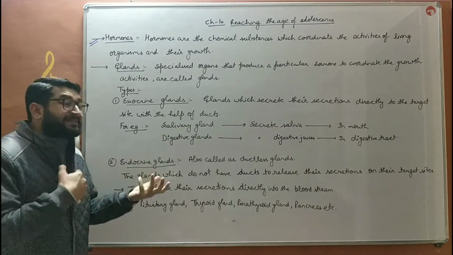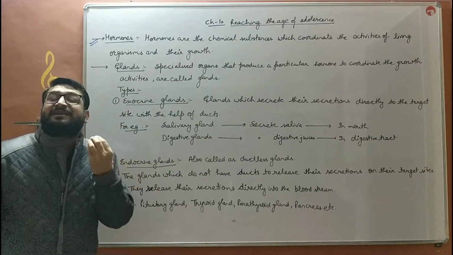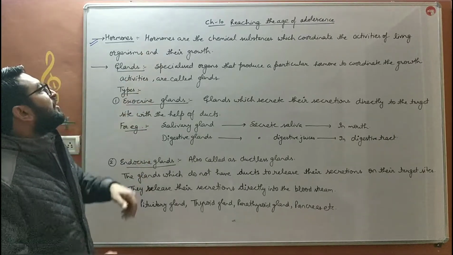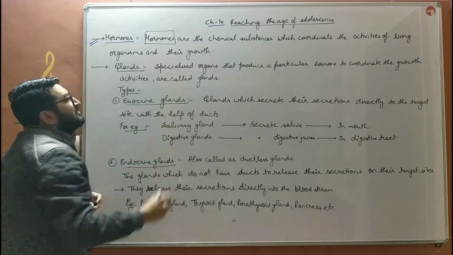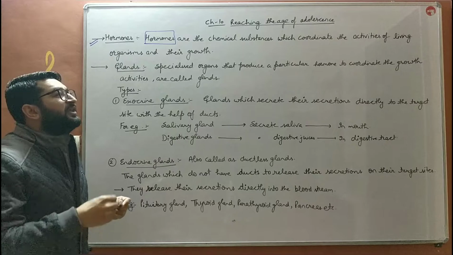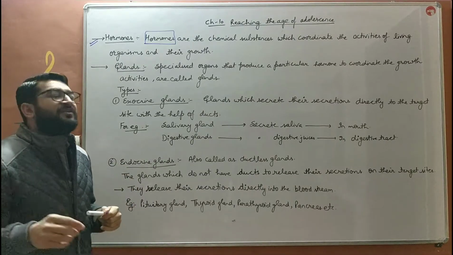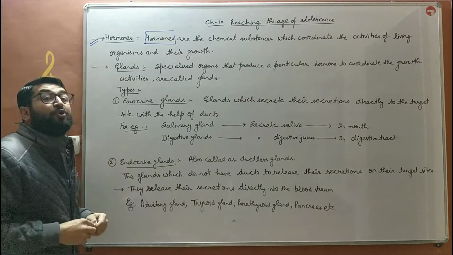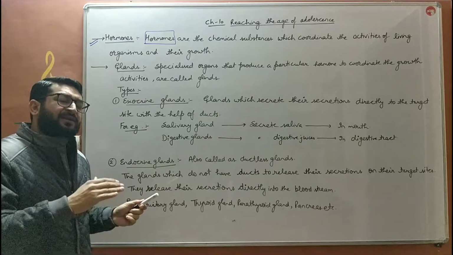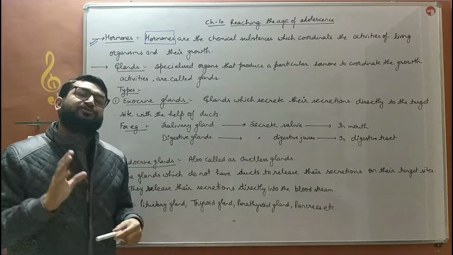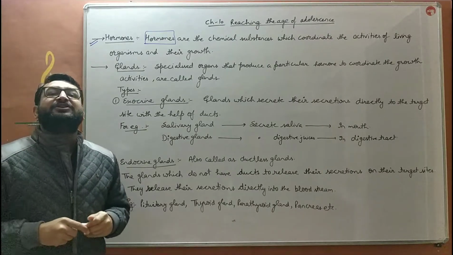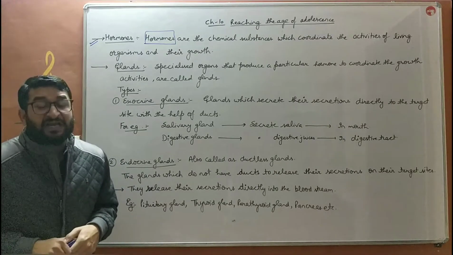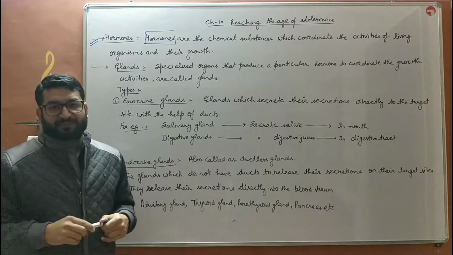So to coordinate them we require certain chemicals, and those chemicals are known as hormones. So hormones are the chemical substances which coordinate the activities of living organisms and their growth. You can write their growth and development as well, that is also correct. So these are the chemical substances which coordinate the activities of a living organism and their growth.